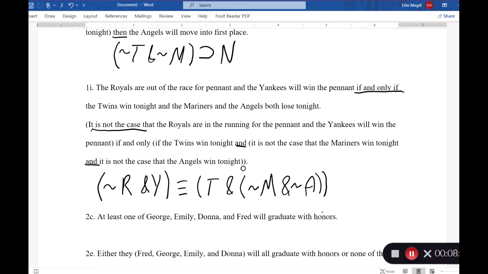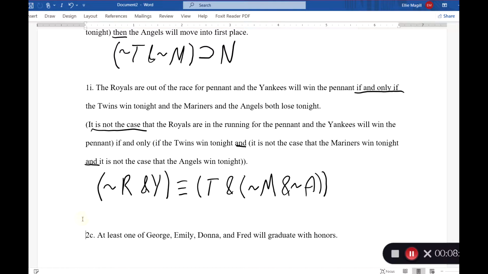Now, I don't know if some of you did this, but sometimes students try to do things where they say it's not the case that the Mariners and the Angels win. But remember, all that says is it's not the case that they both win, right? So this would say at least one of them loses. This does not say that both of them lose. So you need to make sure to do it like this, that the Mariners lose tonight and the Angels lose tonight. So let's move on to the second set of problems.